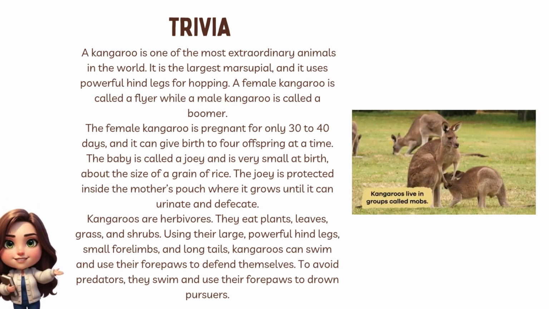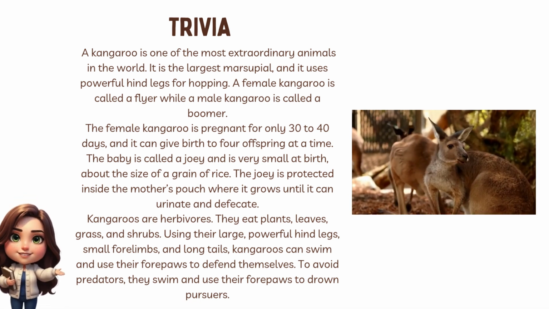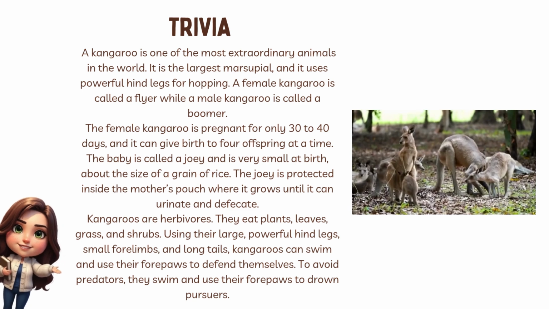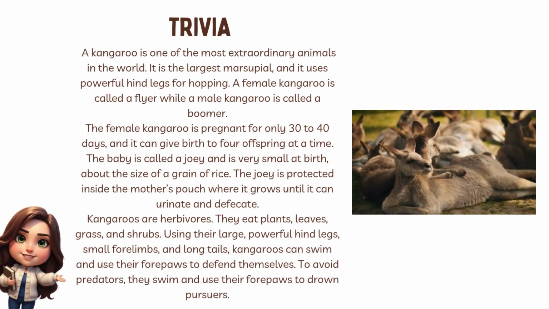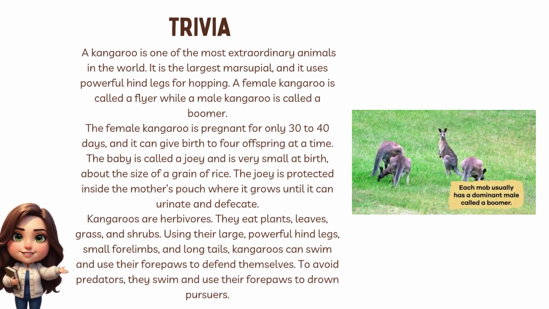Kangaroos are herbivores. They eat plants, leaves, grass, and shrubs. Using their large, powerful hind legs, small forelimbs, and long tails, kangaroos can swim and use their forepaws to defend themselves. To avoid predators, they swim and use their forepaws to ground pursuers.